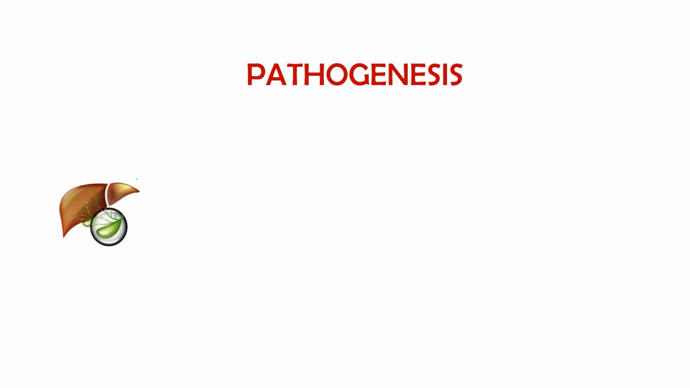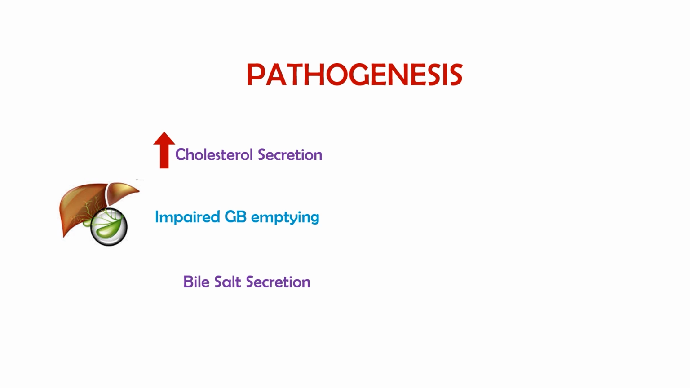Now we will see the pathogenesis, that how these stones are formed in a normal gallbladder. So we have seen that liver produces bile which goes into the gallbladder for storage. And what happens is that actually there is either increase in the cholesterol secretion or there is impaired gallbladder emptying or there is decreased bile salt secretion. So this might seem quite difficult to you.